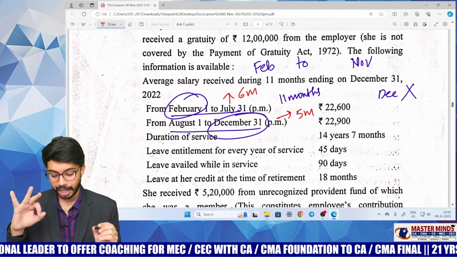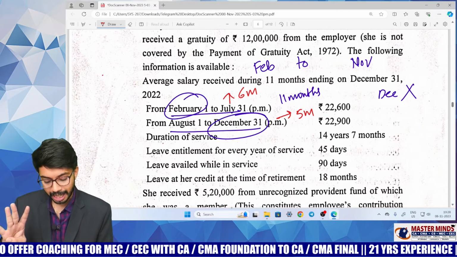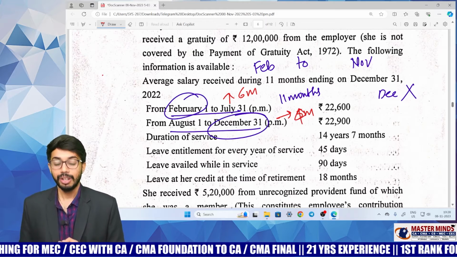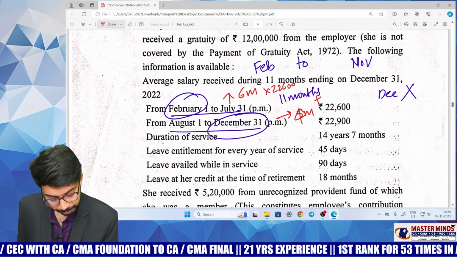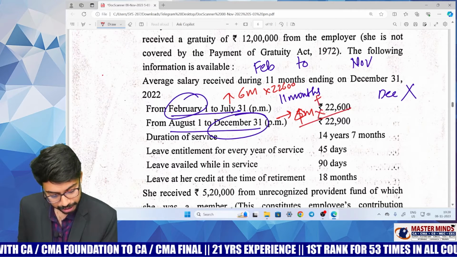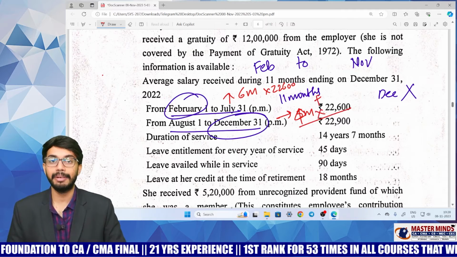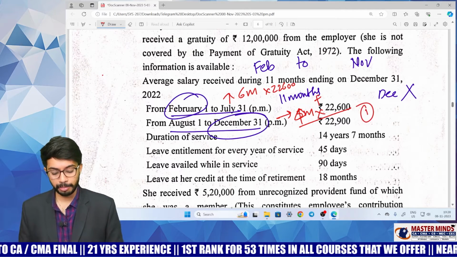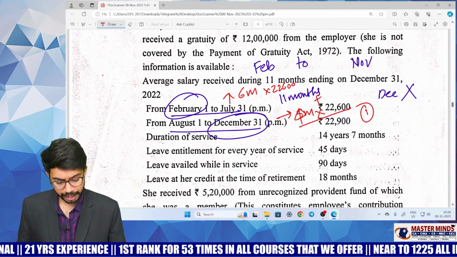February, March, April, May, June, July, so you will take 6 months salary. August, September, October, November, here you will take 4 months salary. So 6 months into 22,600 plus 4 months into 22,900. So you will get 10 months salary. You need to do the average of that 10 months salary. So that is one adjustment which you may find difficult. Rest all is very easy.